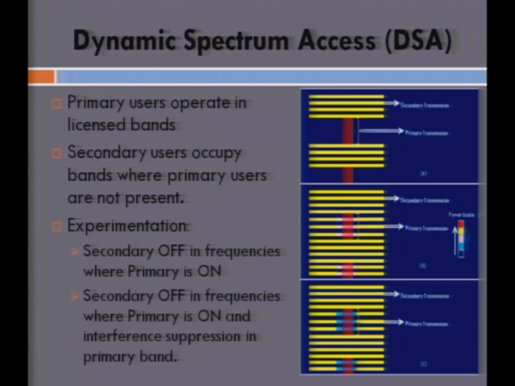So moving on to dynamic spectrum access. What dynamic spectrum access actually means is how a secondary system makes use of the unused bands of the radio spectrum. If you see the three block diagrams here, the first block diagram refers to the case where the secondary system is turned off if there is a primary transmission happening in the radio environment. Clearly it can be seen that this is causing underutilization of spectrum, and this is basically inefficient. One way to make the system more efficient is to have a secondary transmission which turns off its transmission only in the bands that the primary is present in. So this second block here refers to such a case.